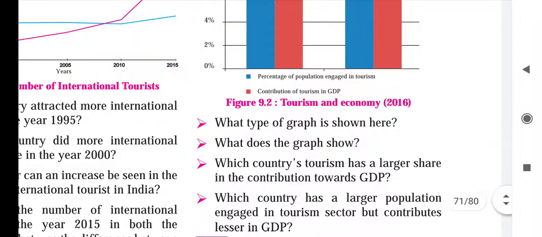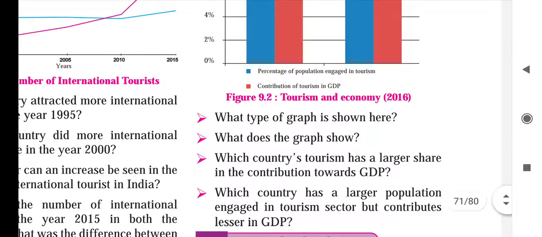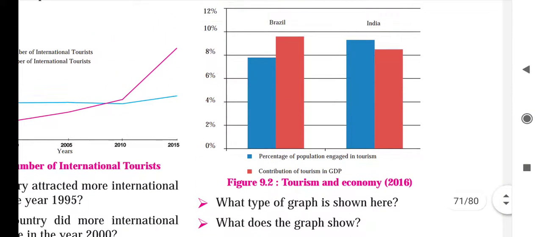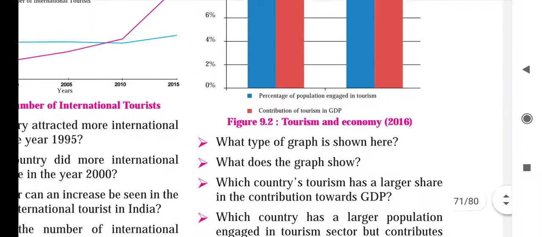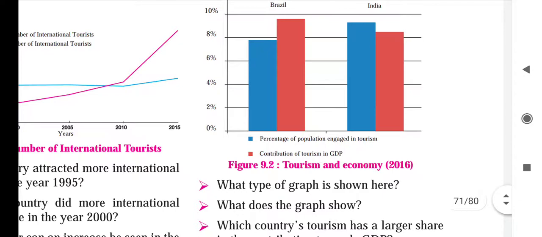Now next, which country's tourism has the largest share in the contribution towards the GDP? Now we have to see this red line. So this is representing Brazil. So Brazil's tourism has a larger share in the contribution towards the GDP. Next question they ask, which country has a larger population engaged in tourism? So blue color represents the population engaged in tourism. So India will be the answer because India's graph is higher.